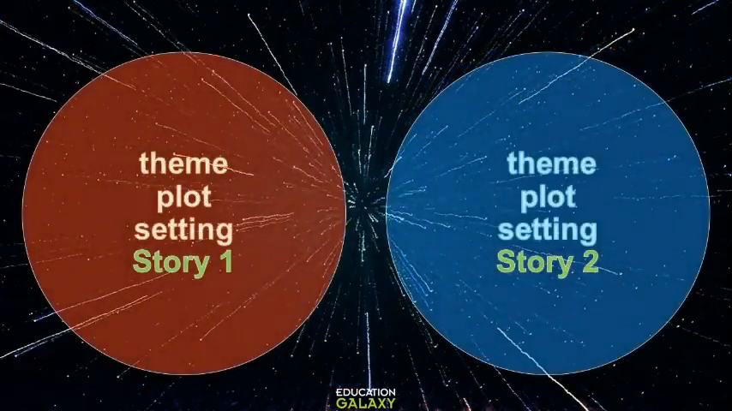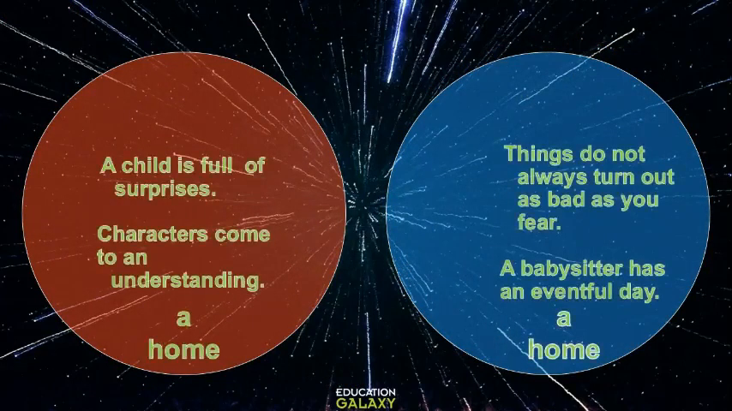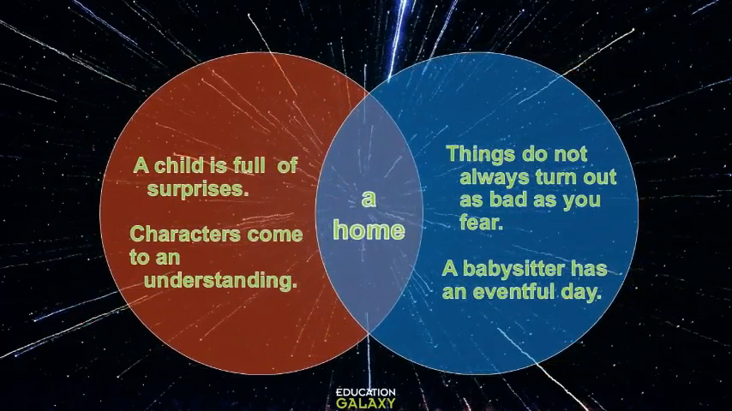Let's compare theme, plot, and setting of story 1 and story 2. This is what the beautiful Venn diagram showed us earlier, the theme, plot, and setting. Story 1 and story 2, the thing they have in common is the setting, which is a home. So the author has written two stories about the adventures in the lives of two children. One is in her own home, one is not in her own home.